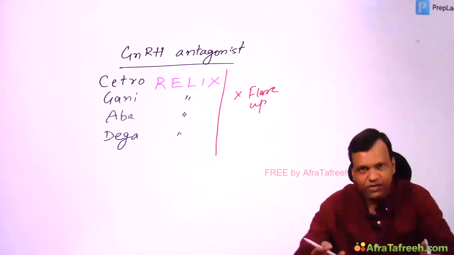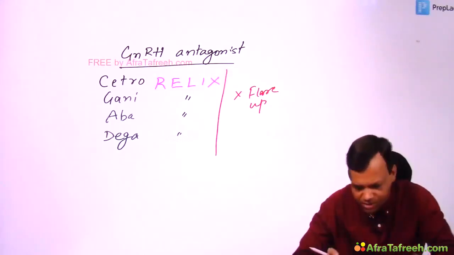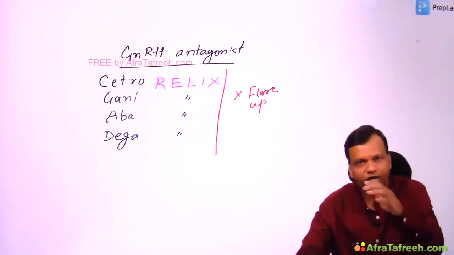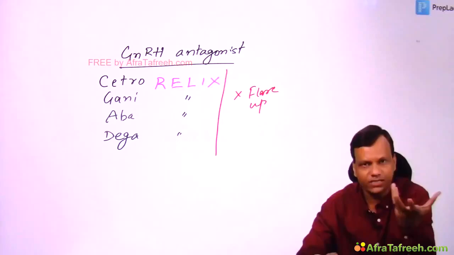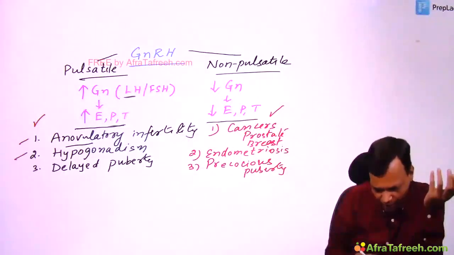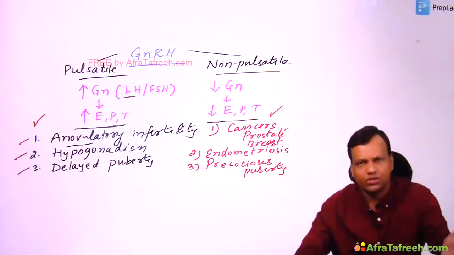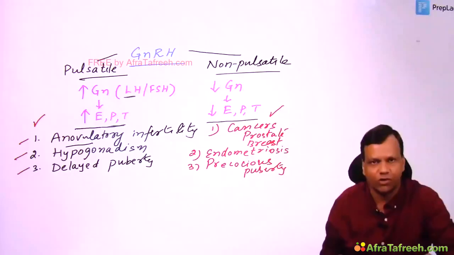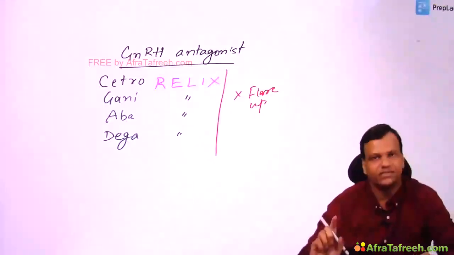But what will be the disadvantage? The disadvantage is they are used only for decreasing the sex hormones. They cannot increase. So the left-sided uses we discussed, like anovulatory infertility, hypogonadism, delayed puberty, we cannot use. They are only to decrease the sex hormones. They cannot be used to increase them.